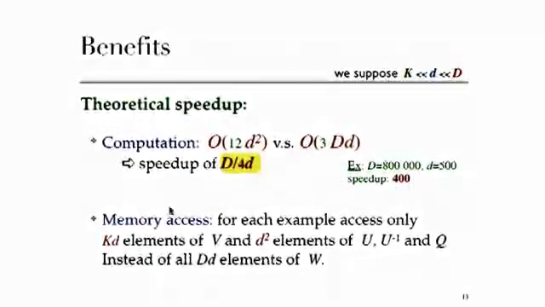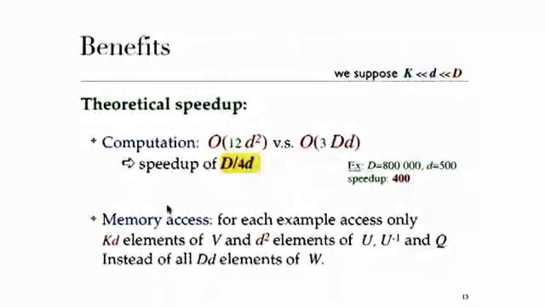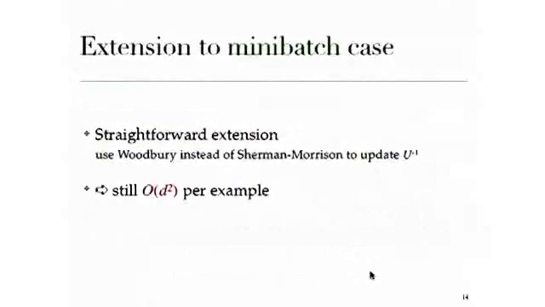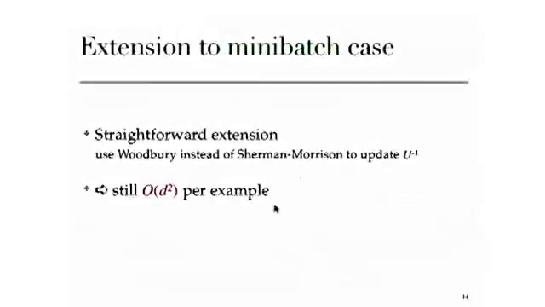And the big gain here is in memory access, as we're only accessing K times small d elements of V rather than the big D times small d elements of W. So this can be straightforwardly extended to the mini-batch case. It doesn't change the complexity.